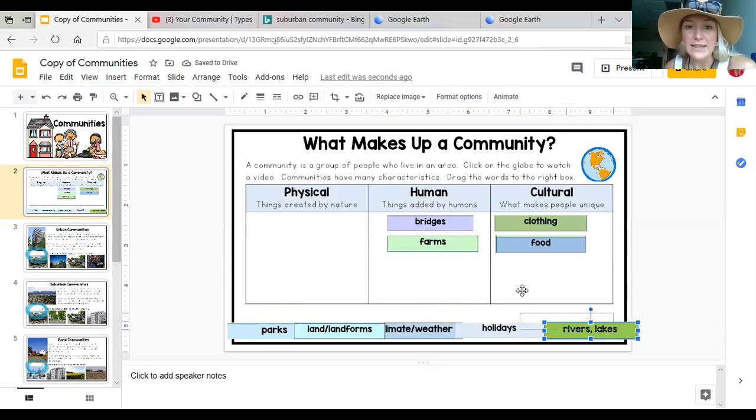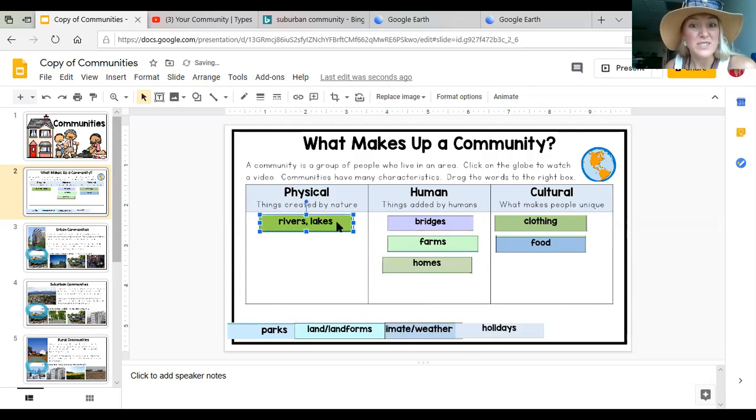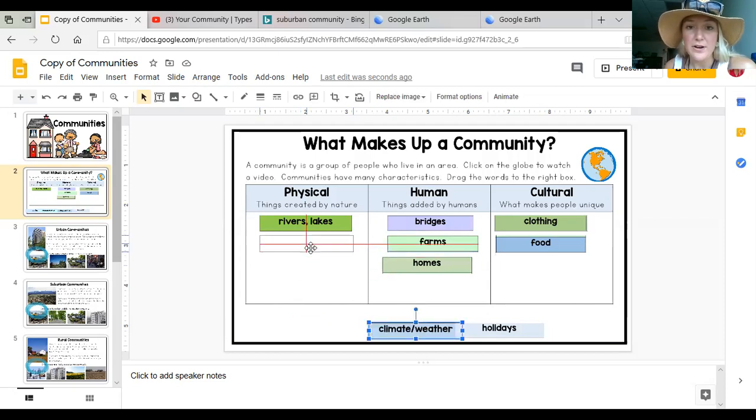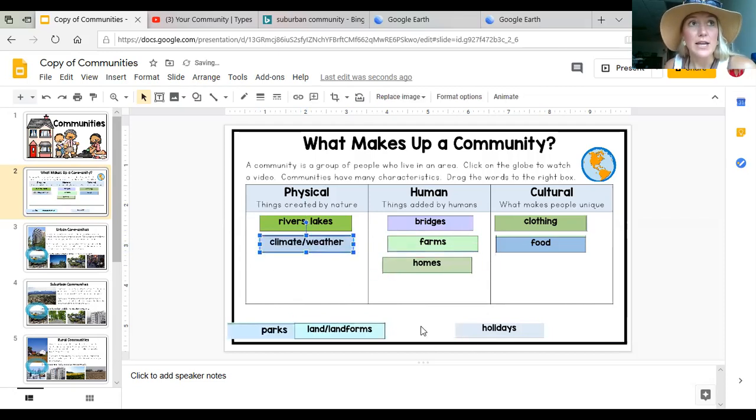Now, rivers and lakes weren't built there, they were already there. It was created by nature, so it is a physical part of a community. Climate and weather. The communities in New York have different weather and climate than us in Indiana, and also people in Florida and the south of the United States.